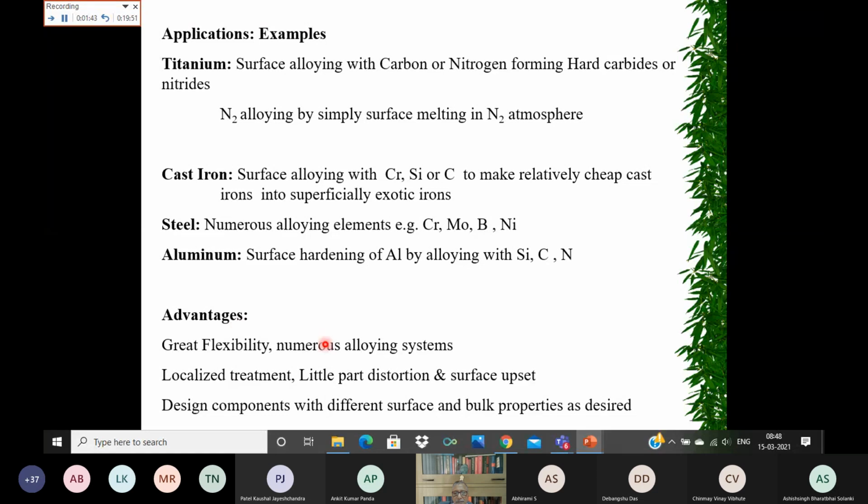Advantages: great flexibility, numerous elements you can design, localized treatment, little part distortion and surface upset. That is because the controlled amount of heat is being provided by the laser, so the degree of distortion is very less. Also, you can design components with different surface and bulk properties as desired. Okay, so you can do that.